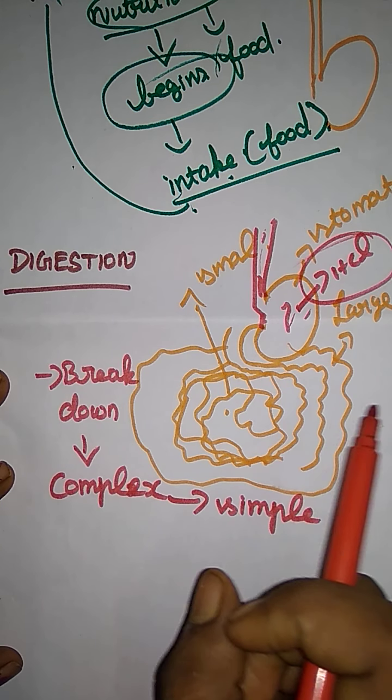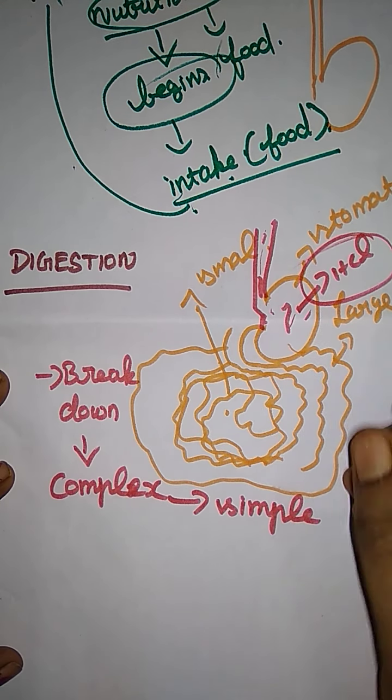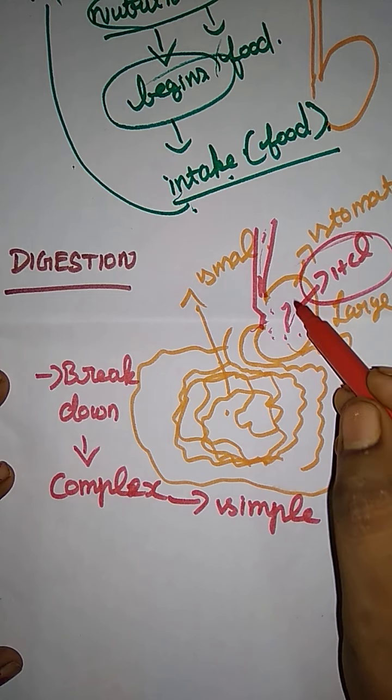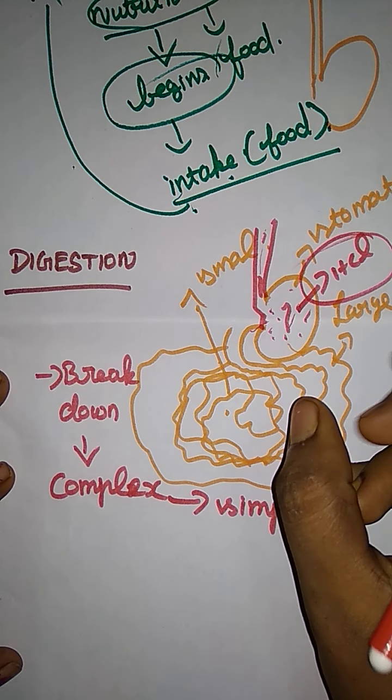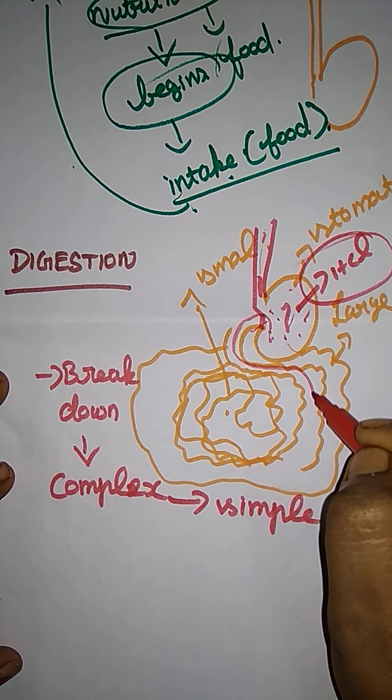Because the digestive enzymes act, they get nutrition. When the particles break down, then they enter the intestine.